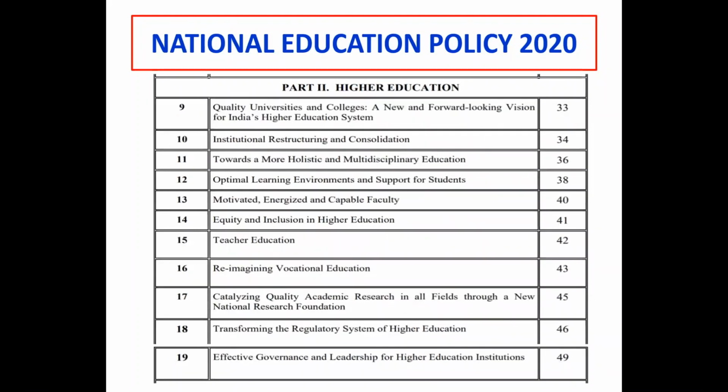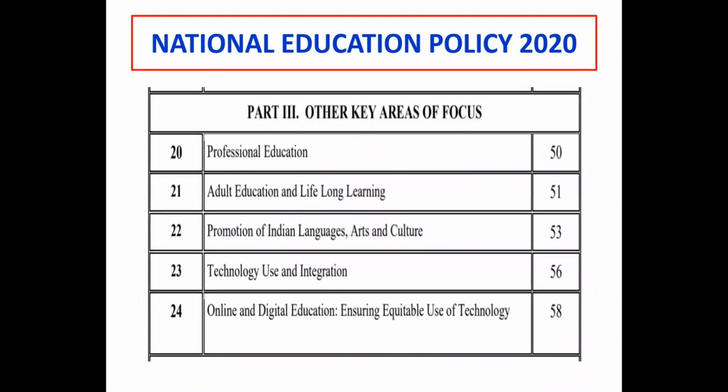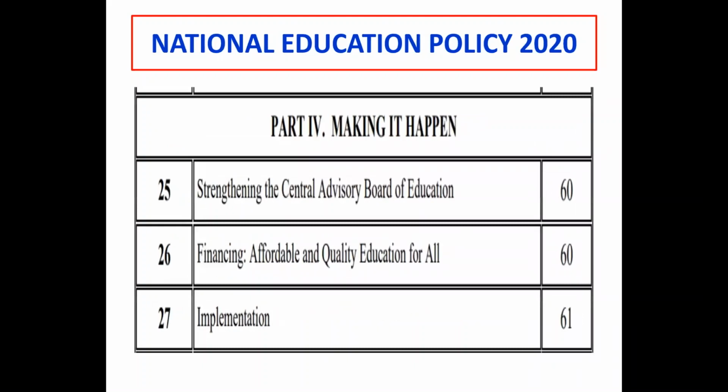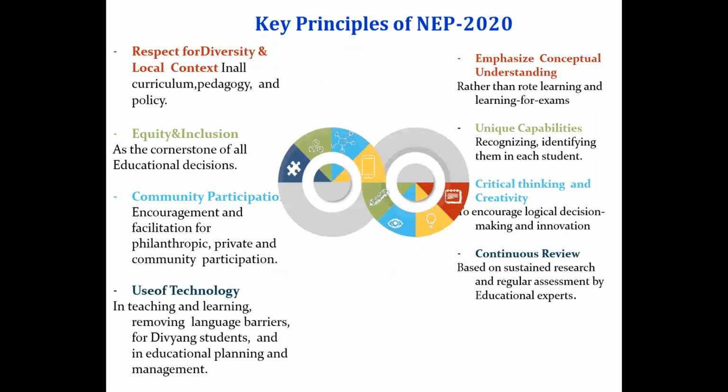Then part 2, that is under higher education, the points are from 9 to 19. Then in part 3, that is under other key areas of focus, the points are from 20 to 24, and make it happen, that is 25 to 27. So there are 27 points, 4 parts, and approximately 66 pages in this NEP 2020 summary policy, which is available on the MyGov website.